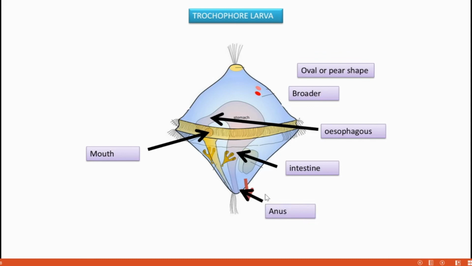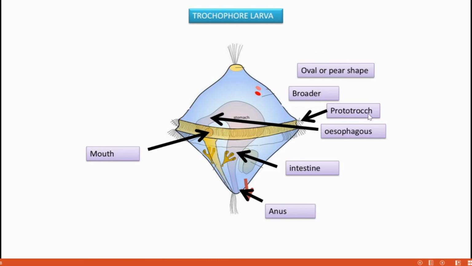Then two prominent bands of cilia are present. The first is called the prototroch. Prototroch is a double circlet of strong ciliary band, pre-oral, which means before the mouth.